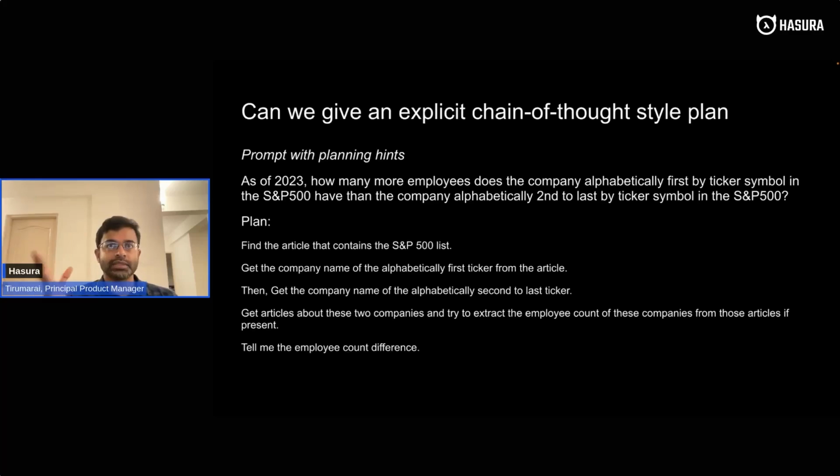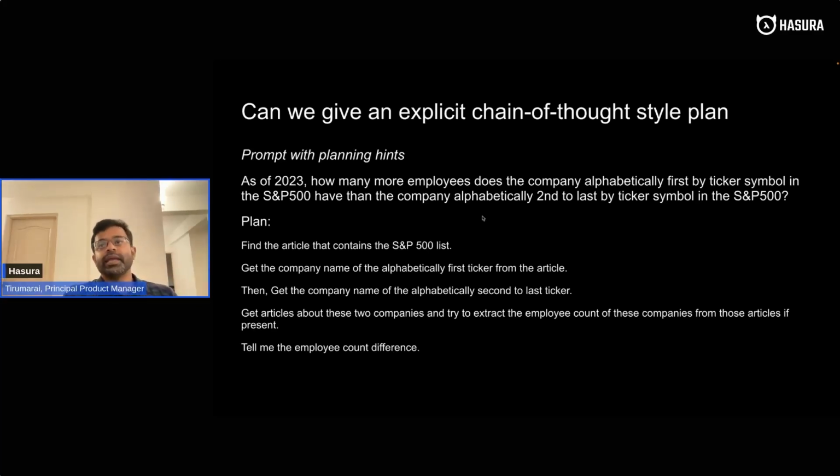Nobody is going to ask questions in such a complicated and intertwined manner. They're probably going to ask it in simpler phrases, right? So, for example, for that third question that we saw, you might give an explicit plan which looks like, okay, for this question use this plan: find the article that contains the S&P 500 list, then get the company name of the alphabetically first ticker from the article, then get the company name of the alphabetically second to the last ticker, and then get articles about these two companies and get the employee count, right?